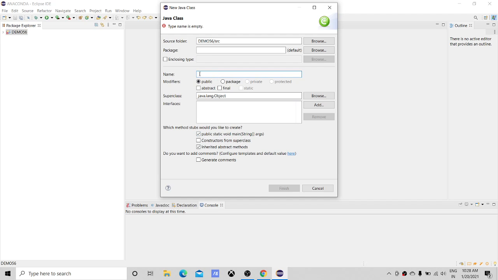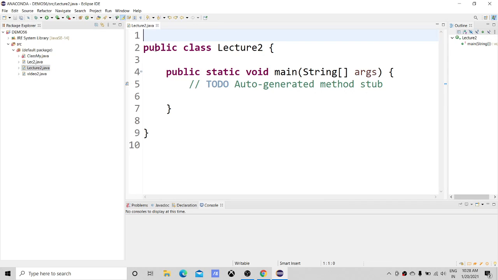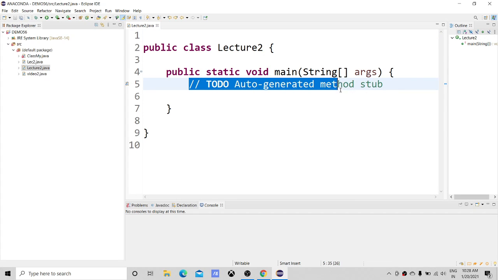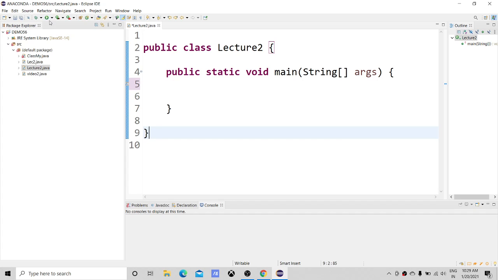That file name already exists, so I will use this file name, lecture 2. Just click on finish. After clicking on finish, you will see something like this. You can delete this. So let's just hit the run button. For this much code, just hit the run button.